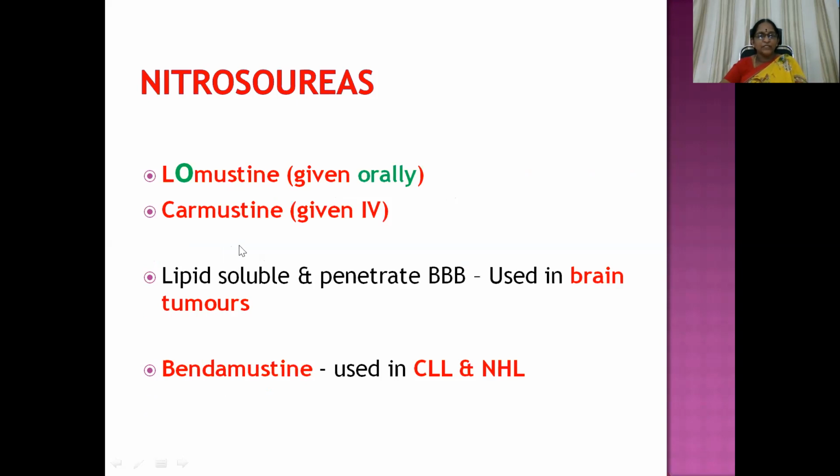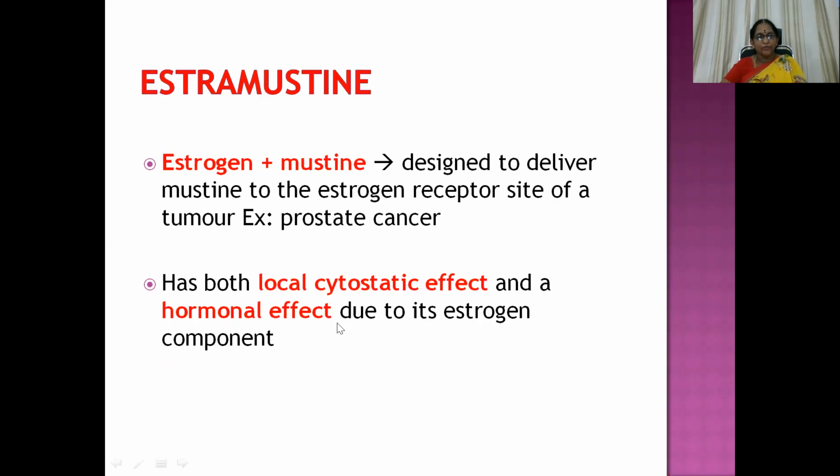Then lomustine and carmustine are the two drugs that come under the group nitrosoureas. Okay. This is lomustine. O means oral administration and the other one is IV administration. They are lipid soluble drugs and penetrate the blood-brain barrier, so they are used in the management of brain tumors. Bendamustine is another analog that is used in the management of CLL and non-Hodgkin's lymphoma.